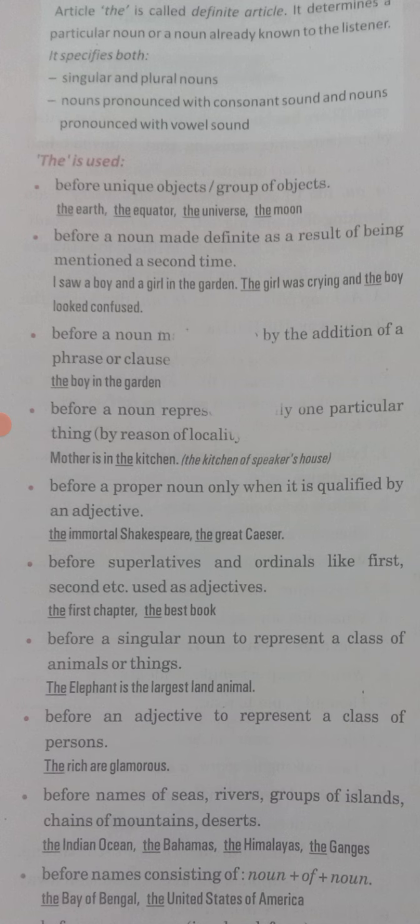They are a group also, because they are not one, they are a number of things. The stars are a number of those. Your universe consists of a number of things in it. So these are the things which are unique, universal. In front of them you have to use the article "the".